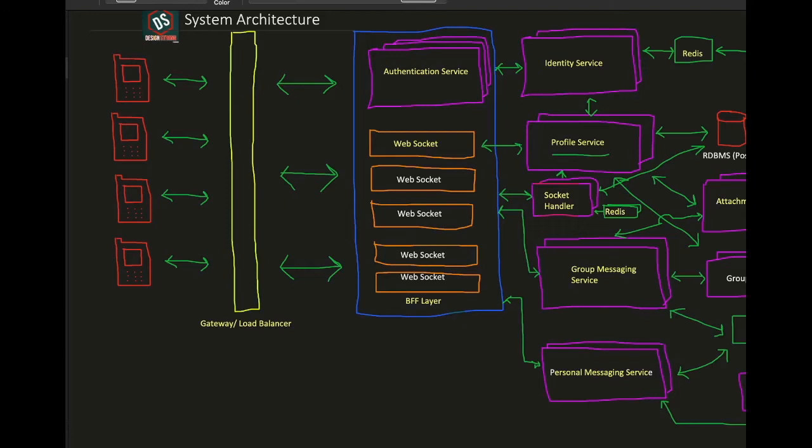So let's say user A comes online. The moment it comes online, the app will send a request to acquire a WebSocket. Socket handler will provide back which WebSocket it is connected to, and will also store this value into Redis. Now, based on this, we are aware at socket handler that this user is online. So let's say user 2 goes online, and when user 2 is visiting the profile of user 1, profile service and identity service will do their work. Socket handler will inform that this user is online based on information available in cache, and this is where we will show whether this user is online or not.